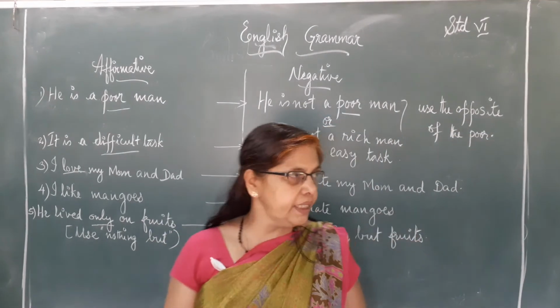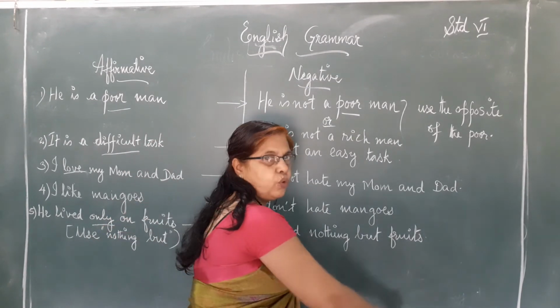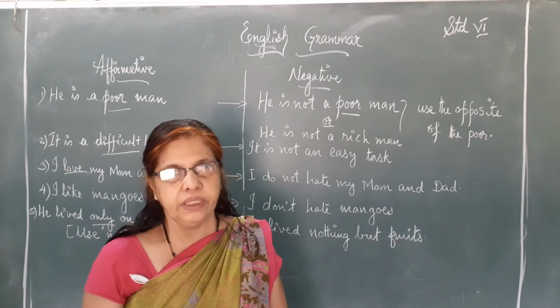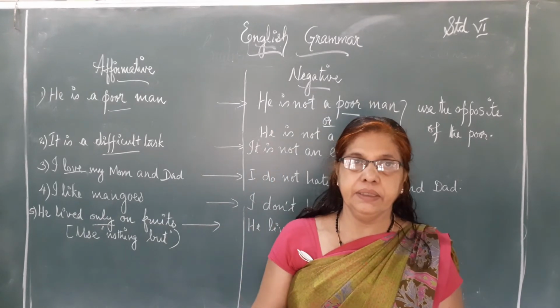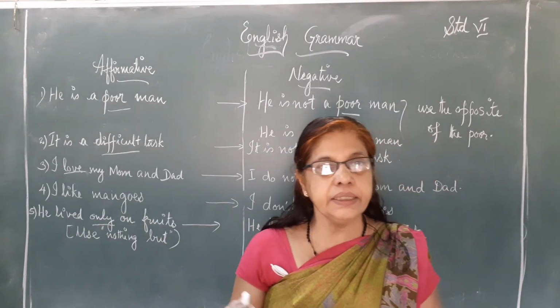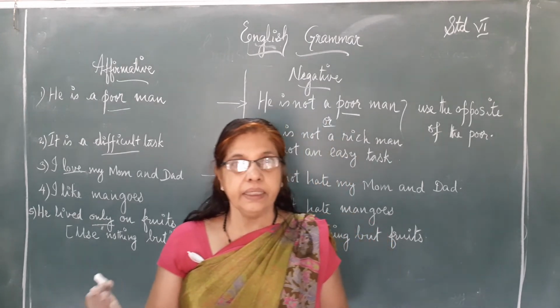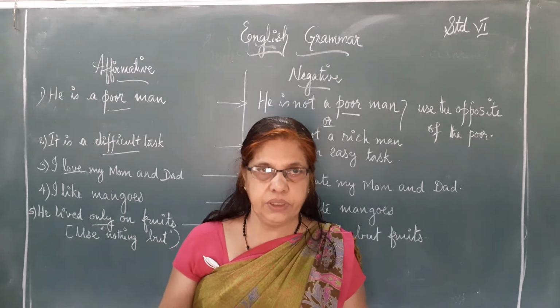Okay, so I will change that sentence: he lived on nothing but fruits. So when only comes, you have to use nothing but. Keep it in your mind. And in this affirmative into negative, you can use some other words like none, never. All these things you can use.